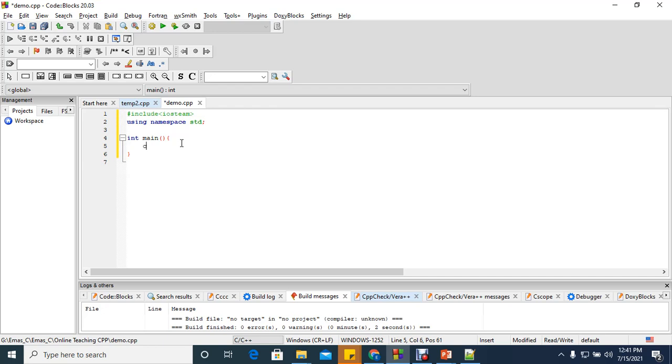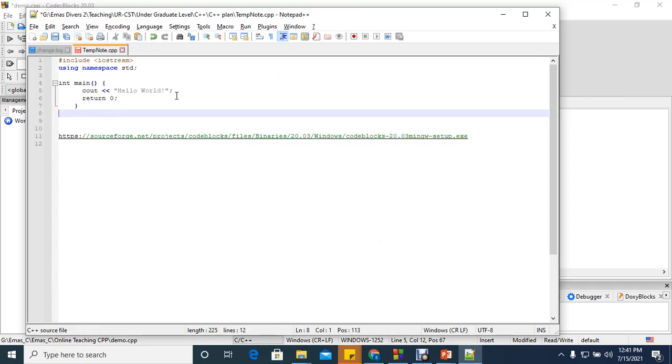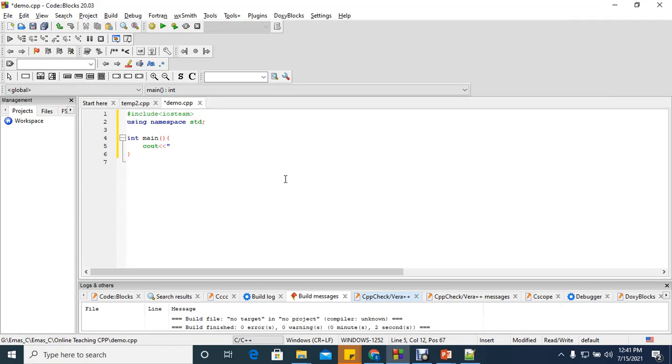Here I put cout, then this operator, then I put what I want to write in quotation marks. Whenever I start any programming language, I usually write hello world.